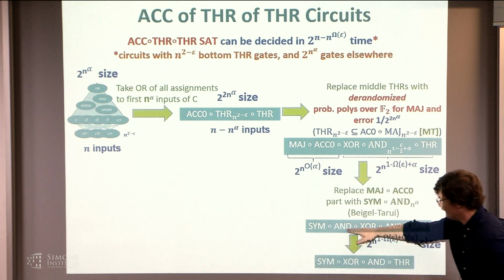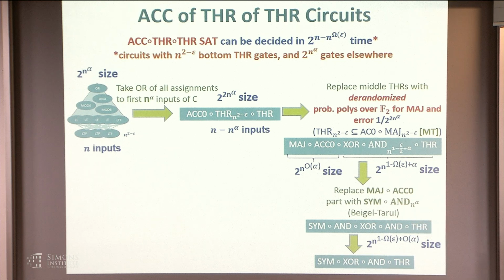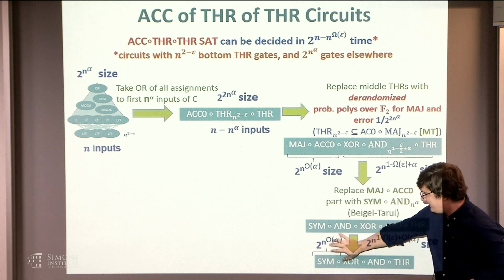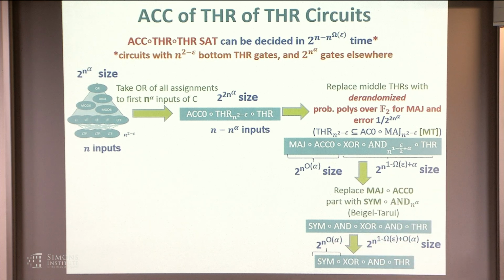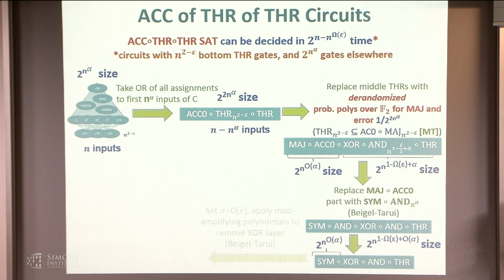And then you apply the distributive law, because both of these ANDs have low fan-in. So this is actually smallish fan-in. It was polylog in the size of the thing. Now this top SUM has small fan-in still, because the quasi-polynomial that goes up from here only makes this SUM a larger constant.